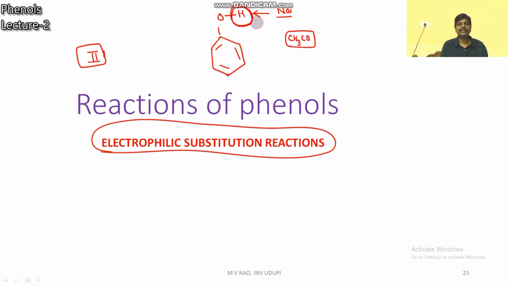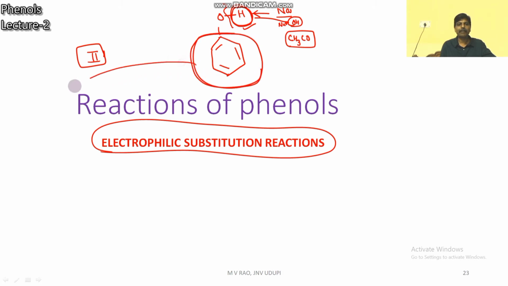In another case, this H and the OH of the base are removed as salt and water. So in the previous reactions, this H is involved. Those are the acidic properties. Now in the second category, the reactions are because of this ring.